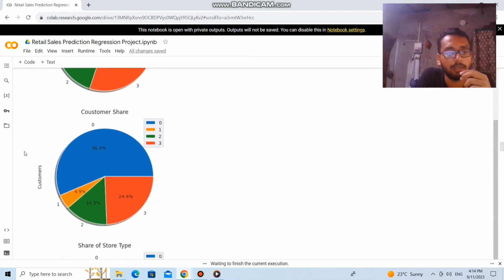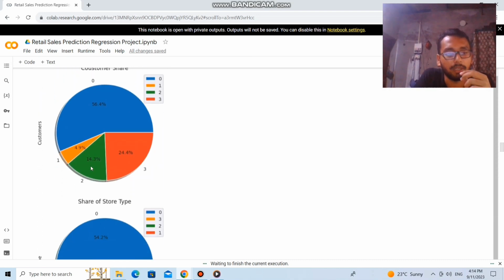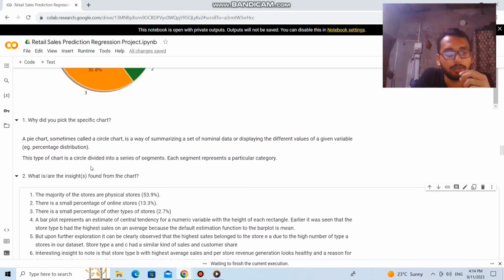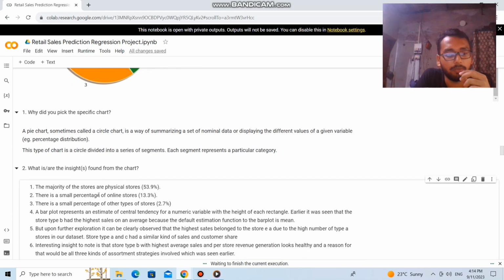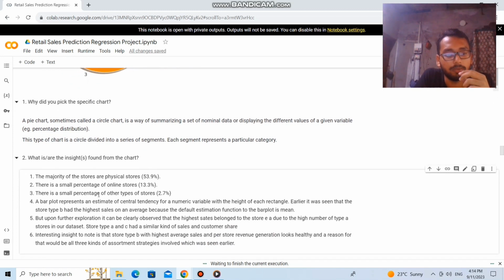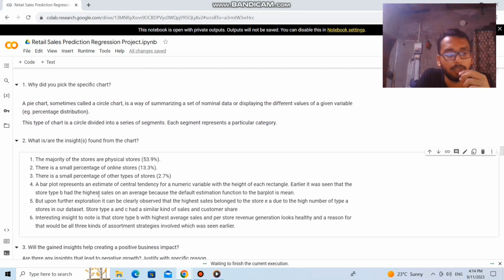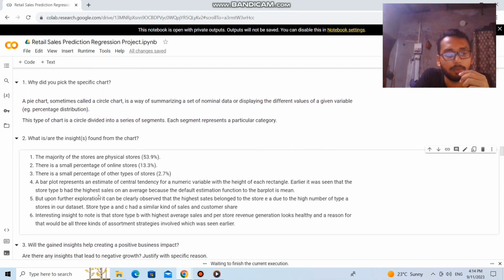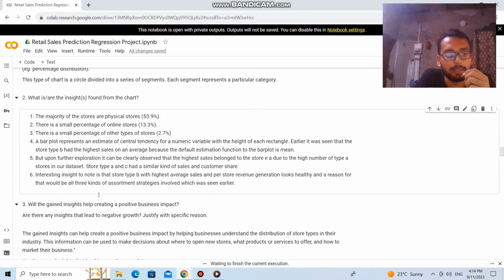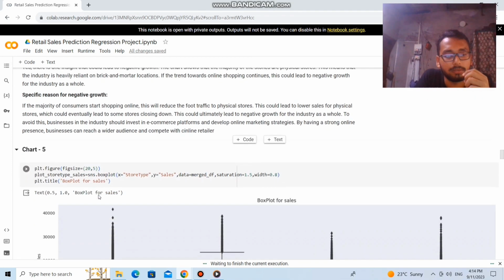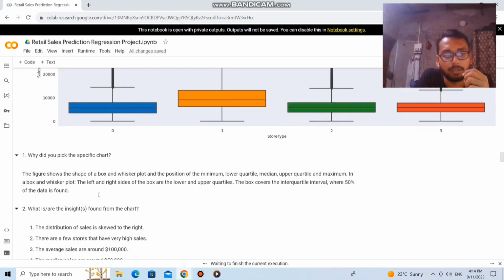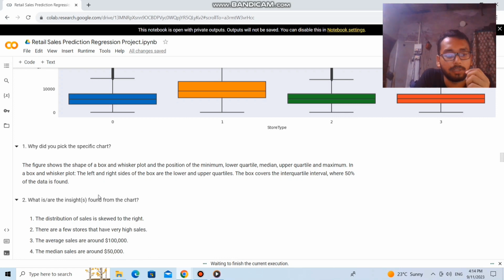So in the next chart, here are 3 pie charts. From these pie charts, we can conclude that the majority of the stores are physical stores, around 53.9%, and there is a small percentage of online stores which is 13.3%, and there is a small percentage of other types of stores which is 2.7%.